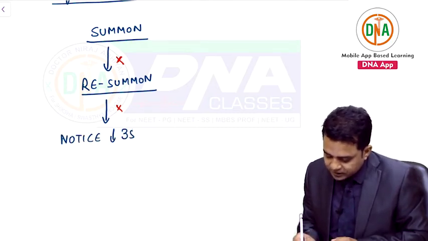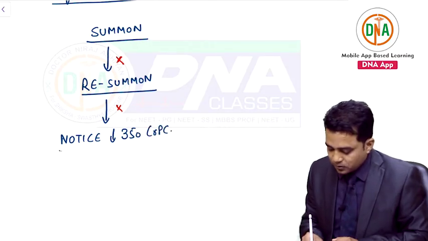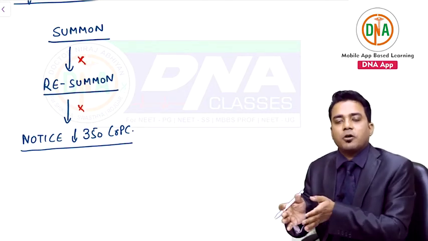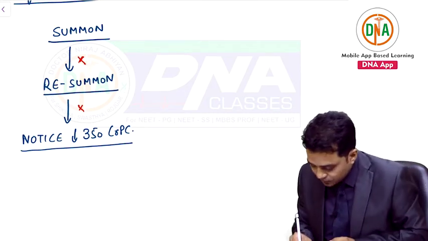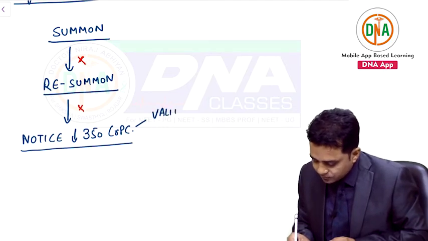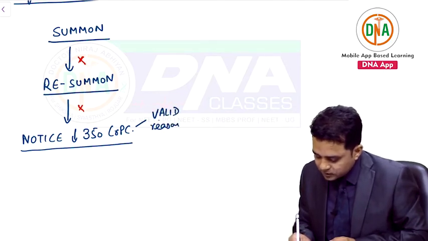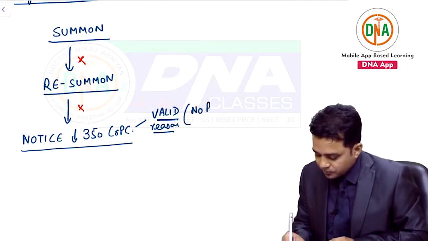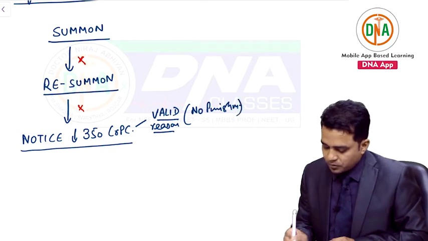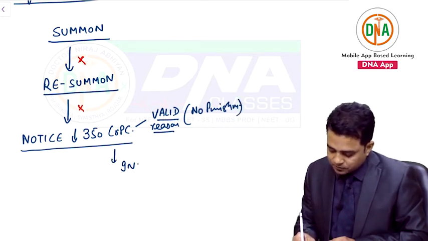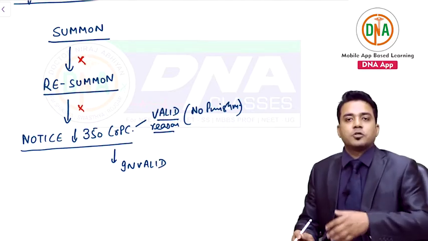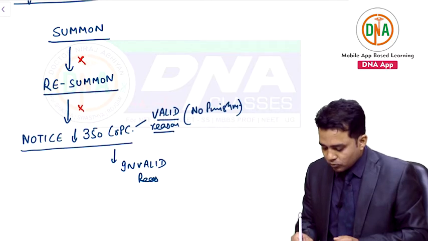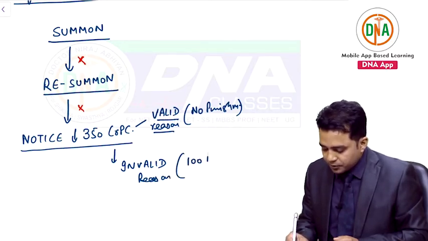under 350 CRPC, and it will be asked, please give your valid reason. Please give a reason why you did not attend the previous dates. If I give a valid reason, like I had my brother's marriage, so I could not attend, no punishment. But if I give an invalid reason, that I was in no mood to come at that time, this is an invalid reason. So if I say so, the punishment is 100 rupees fine.